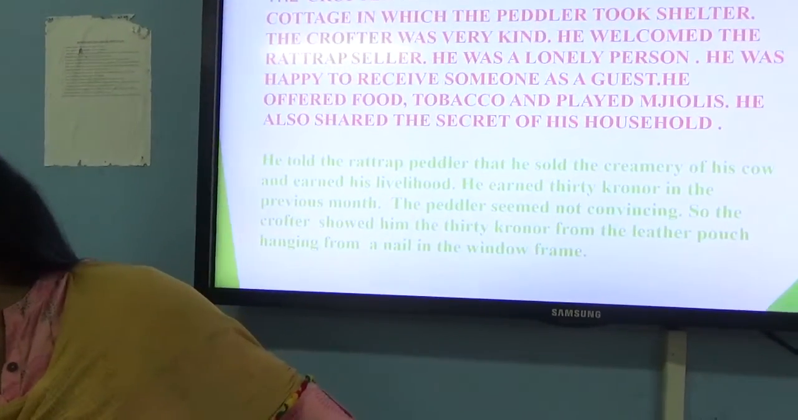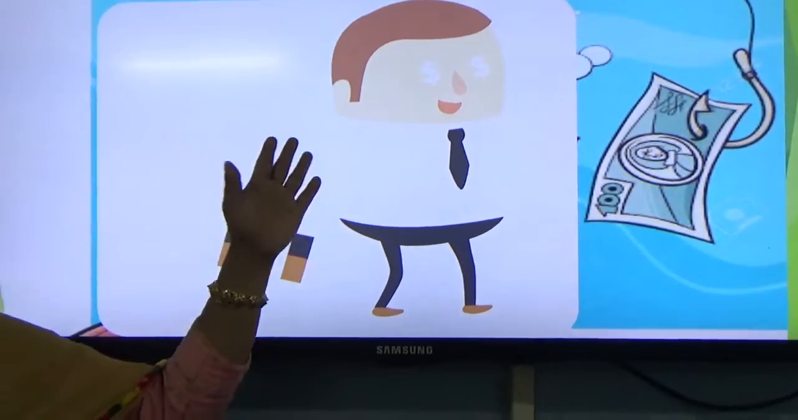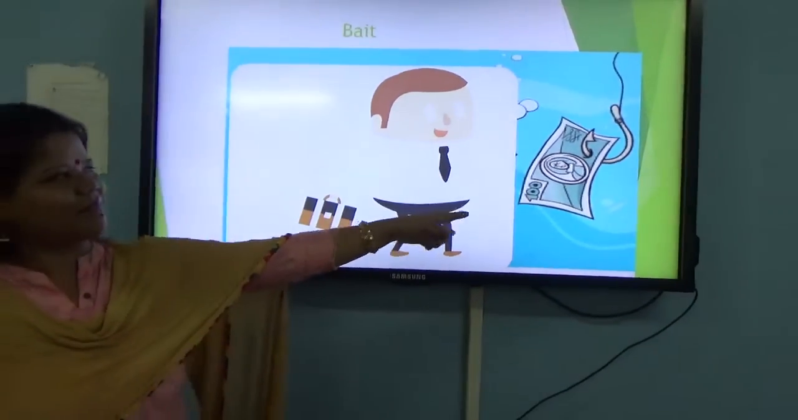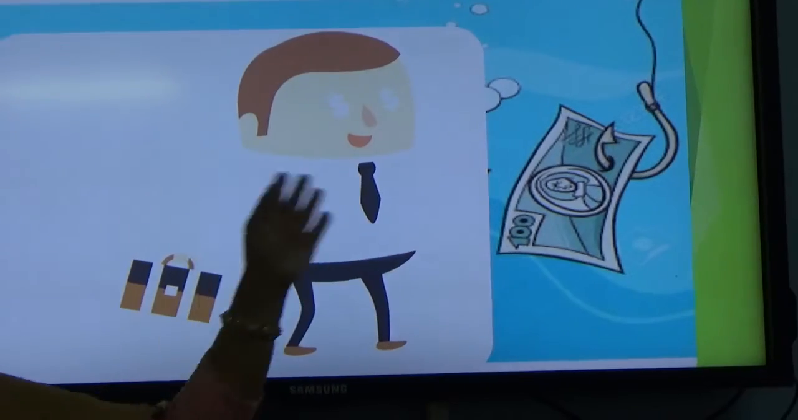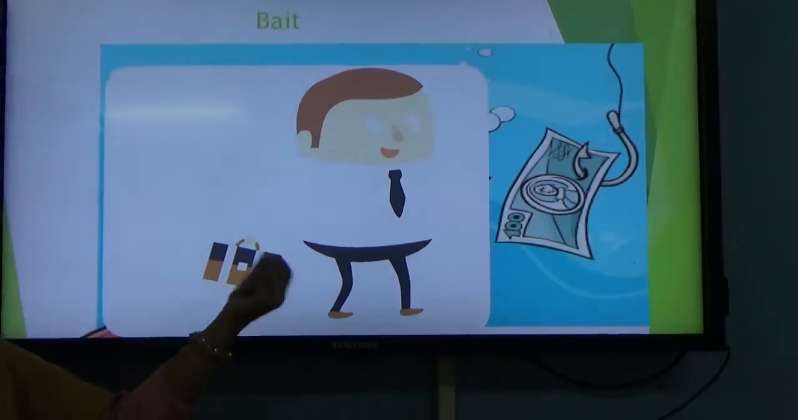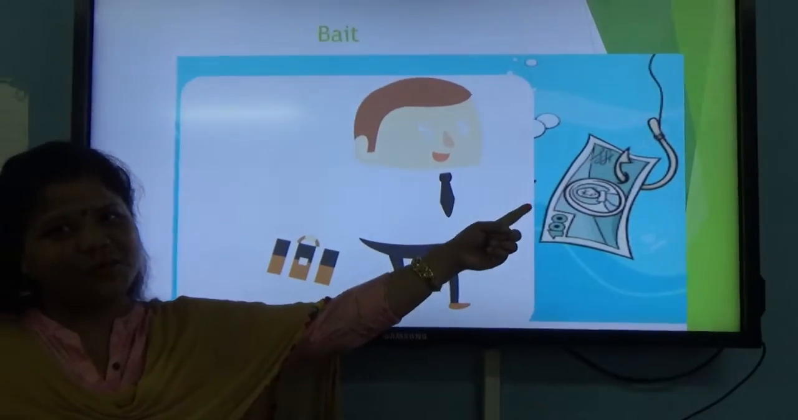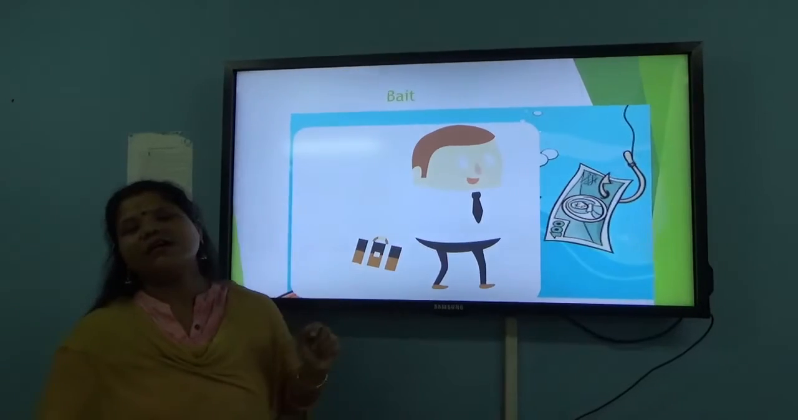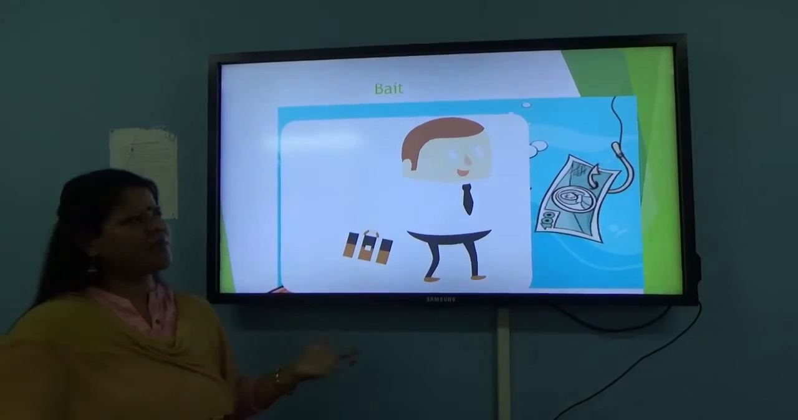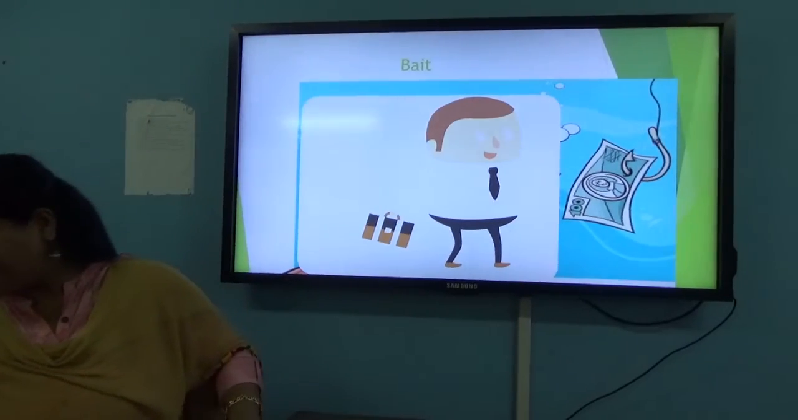Next you see. Now see what is a bait. Bait is just like fishing, when you are given something and then the people are getting attracted to that and then they want to get it, and in the way they also are trapped. Okay, in the net of the person who is maybe a dishonest person who keeps on doing all these things. Understand? Now you see.